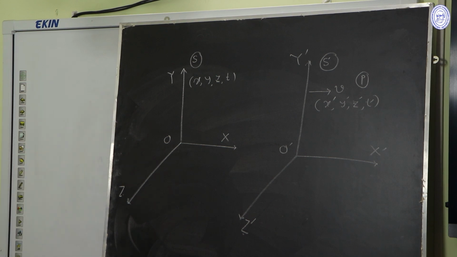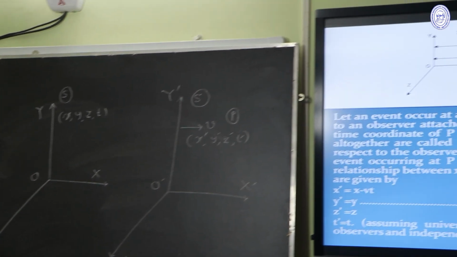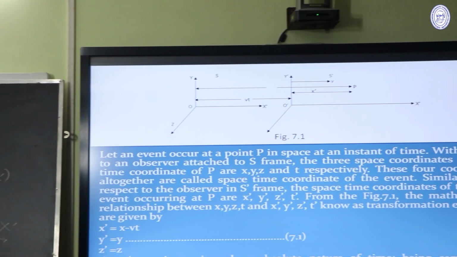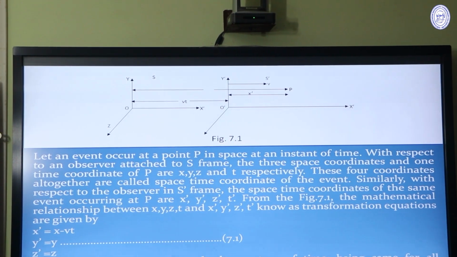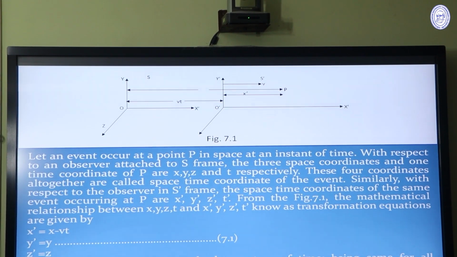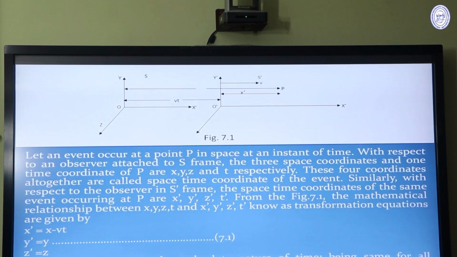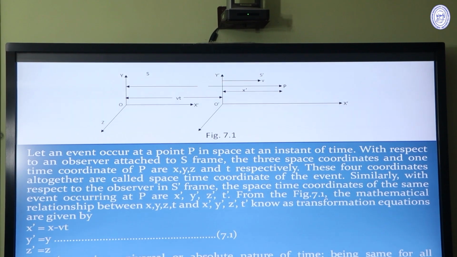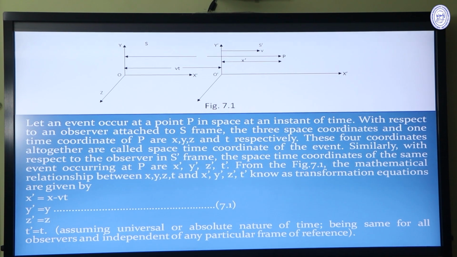The relation between x prime, y prime, z prime, t prime and x, y, z and t are x prime equal to x minus vt, y prime equal to y, z prime equal to z, t prime equal to t.